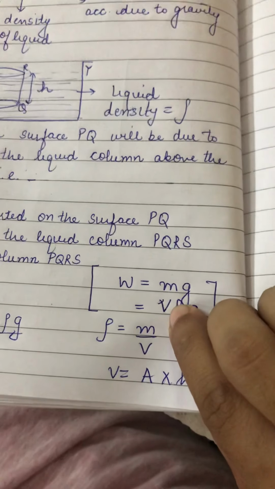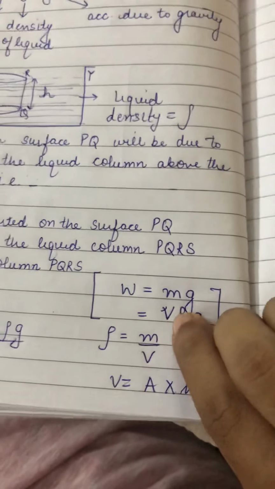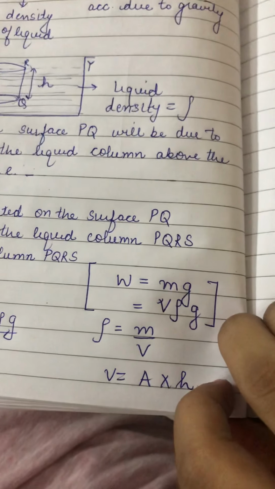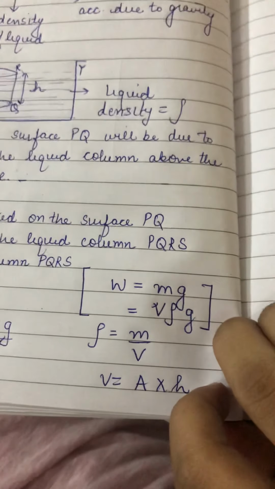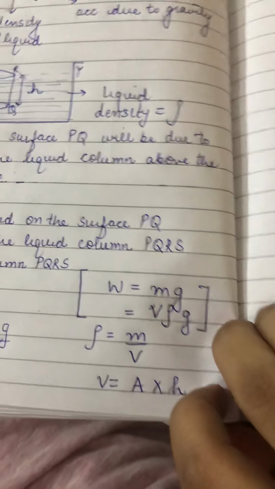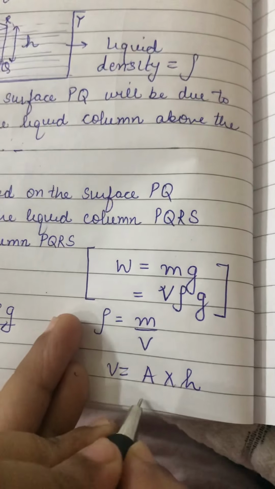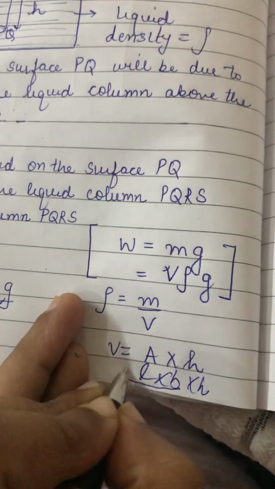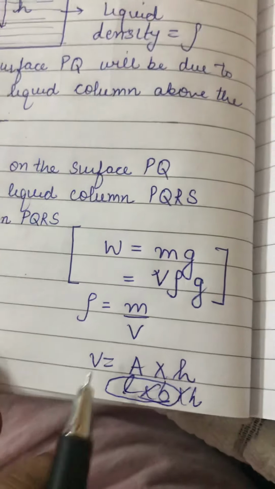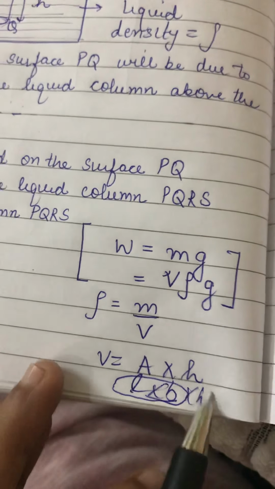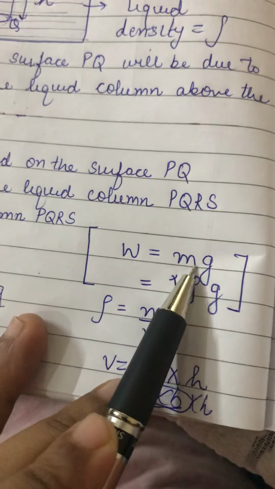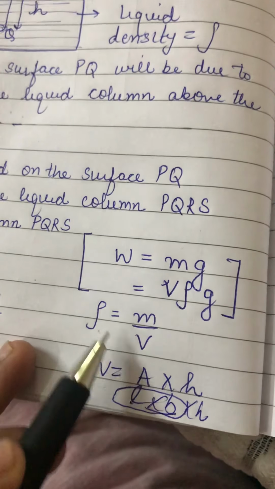Now how do we represent V? Volume is equal to area into height. Suppose we have a cube or cuboid; that is L into B into H, and L into B becomes area. So can I write V as A into H? I am repeating it again: weight W is equal to mg. Density is with us, volume is with us.